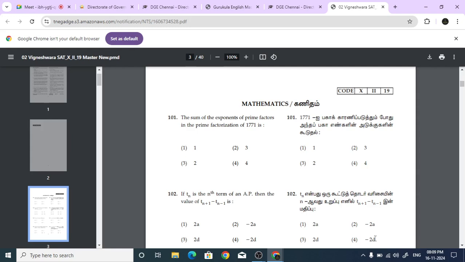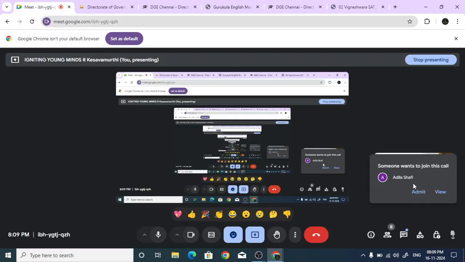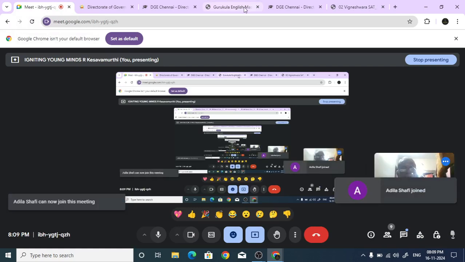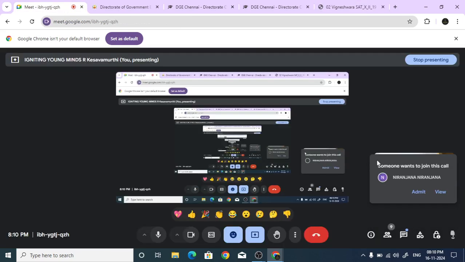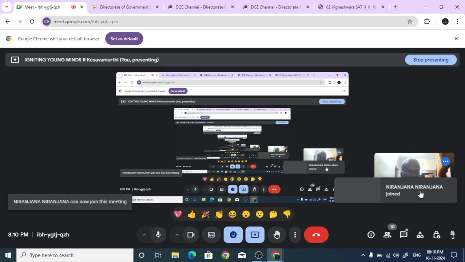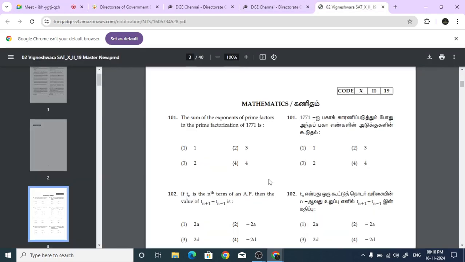2 is a prime number. 3 is a prime number. Then what is the next prime number? 5. Then 7. Then 9. Is 9 a prime number? Just see. No, sir. Then what is the next prime number? 11. 13. Very good. 17. 19.